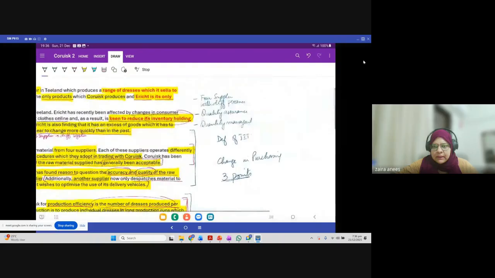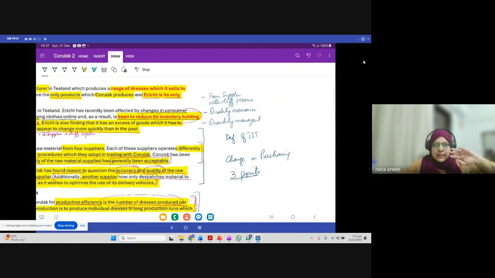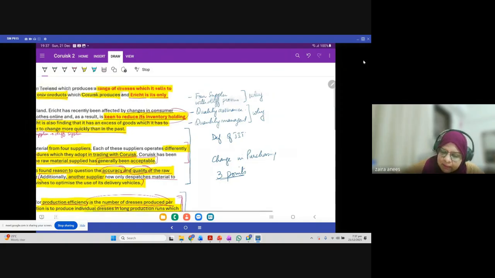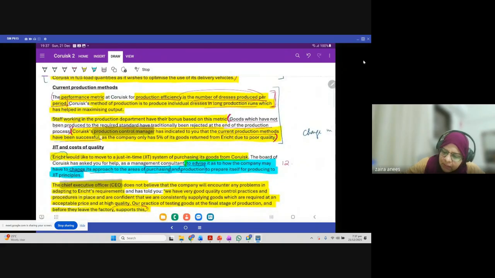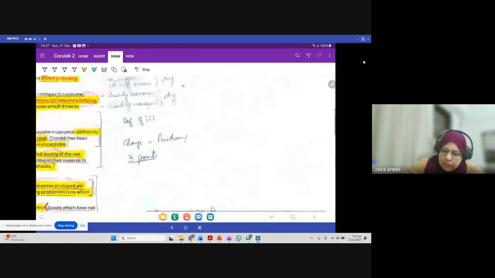So we got 3 points. The first point is we have 4 suppliers with different processes. Then we need to make sure of quality, so we need quality assurance, and then there is quantity management. Now, these are the three points you identified. Now you have to justify why this is important. And then, since the question is asking how the company may have to change its approach, how to change?